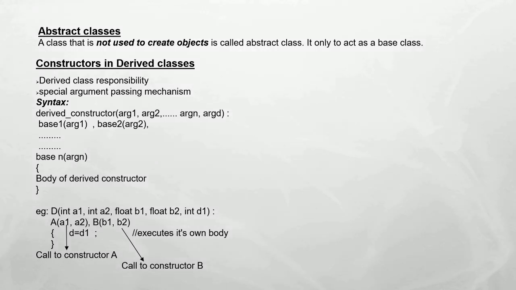The next topic is abstract classes. A class that is not used to create objects is called an abstract class. It is only meant to act as a base class.